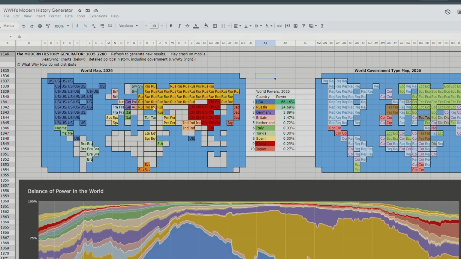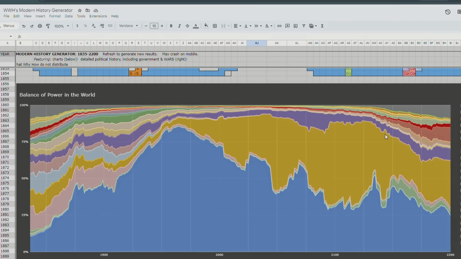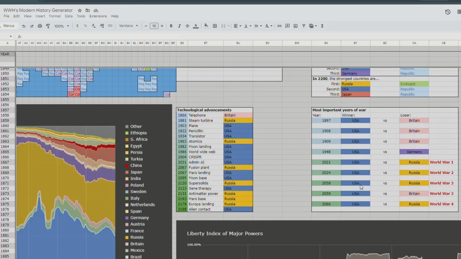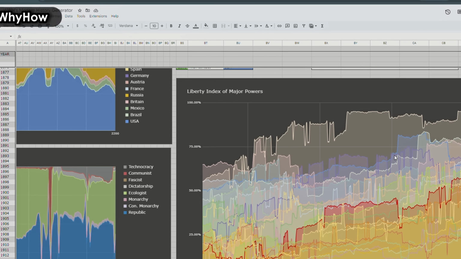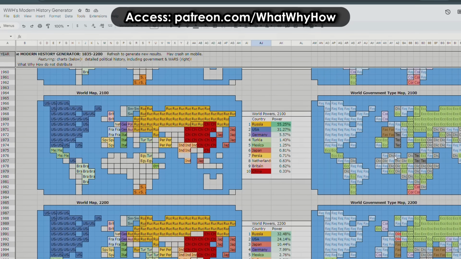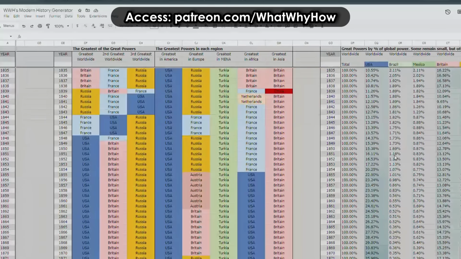So here we see 2026, but it also includes the world government types over here. Down here we can see the balance of power over time. Here we see the technological advancements, the most important years of war, the Liberty Index, so that's going to be the political orientation of the major powers. Then down here we have some other maps for different years, and then there's more detail throughout the rest of